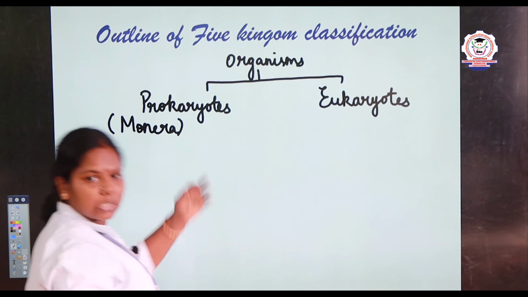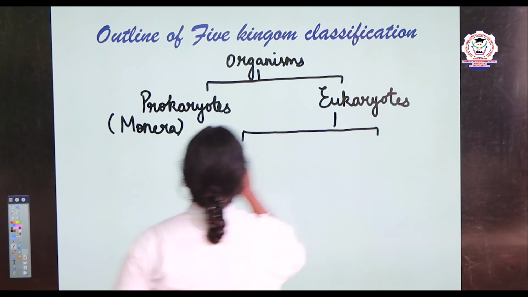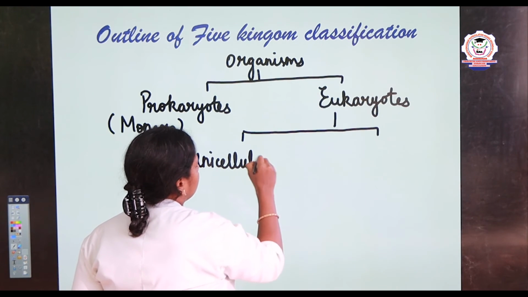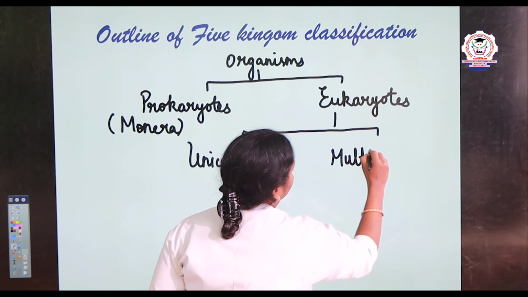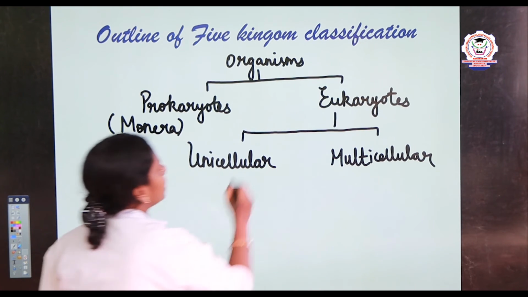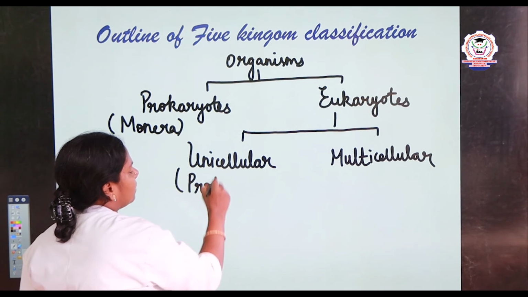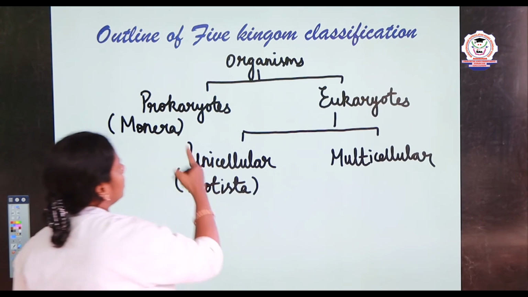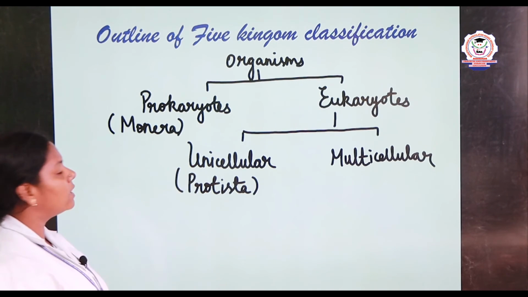And later on the eukaryotes are classified into 2 things: unicellular and multicellular. So the unicellular eukaryotes are in Protista, right? Kingdom Protista includes all the unicellular eukaryotes. Unicellular prokaryotes come under Monera and unicellular eukaryotes come under Protista.